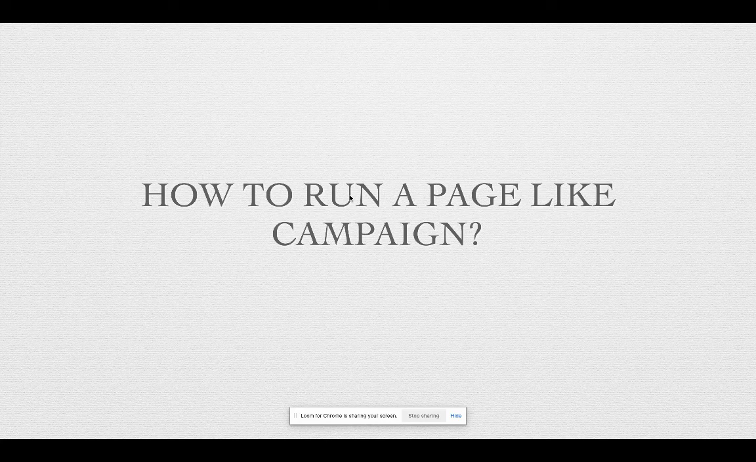So what is exactly a page like campaign? A page like campaign is a type of ad that you can run on Facebook to encourage people to like your page, right? Many business owners, even my own clients earlier, were asking us, why should I run a page like campaign? I don't get sales out of that, right? So why should I run that? What is the ultimate goal, right?